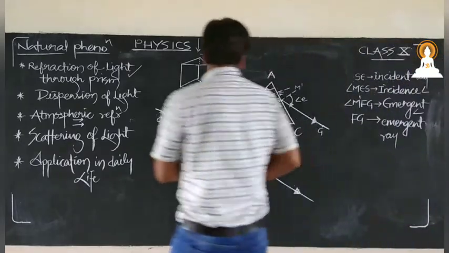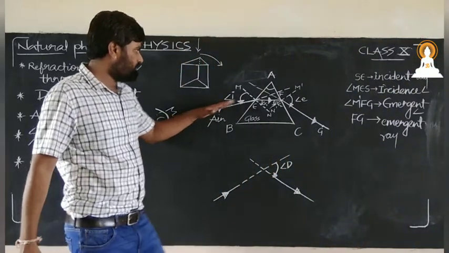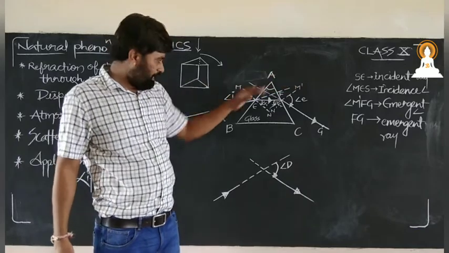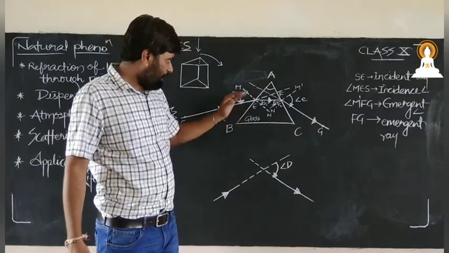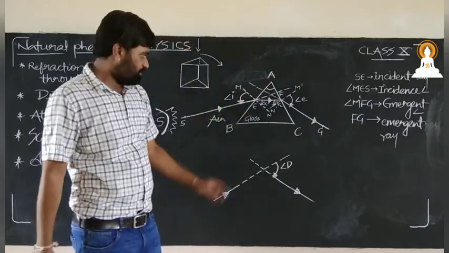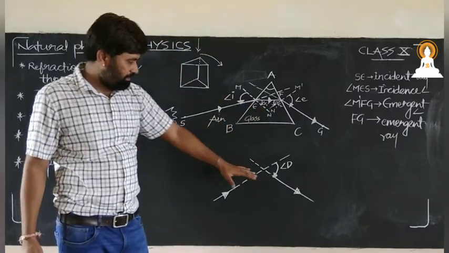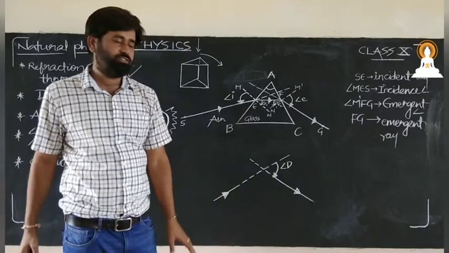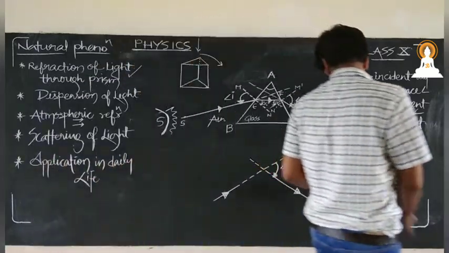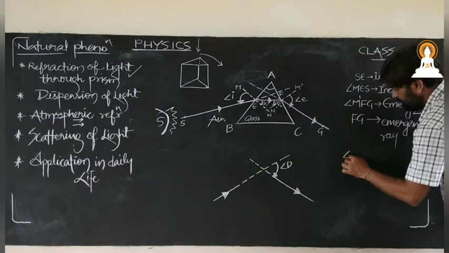Angle of deviation means how much this particular ray has deviated from the original path just because of the refraction through this prism.